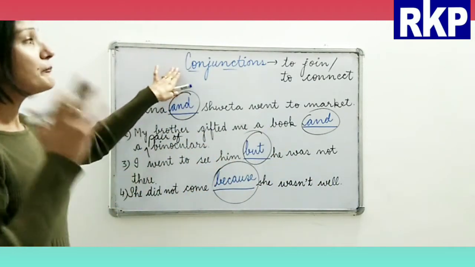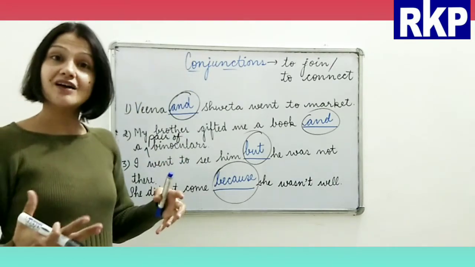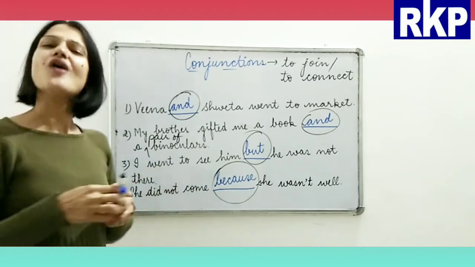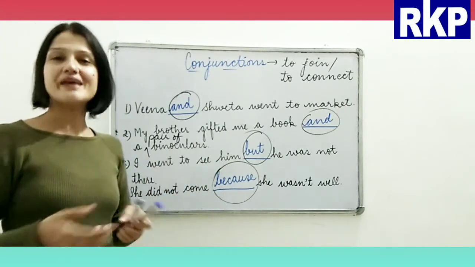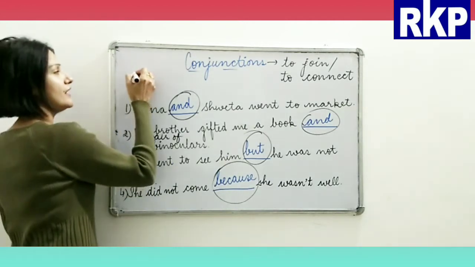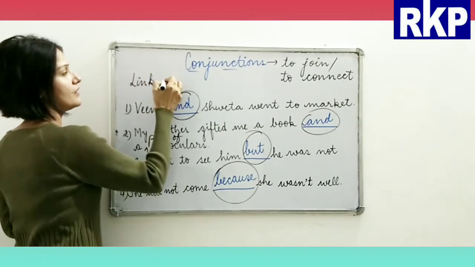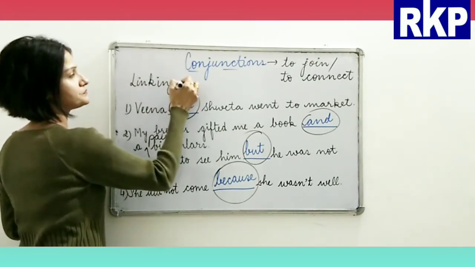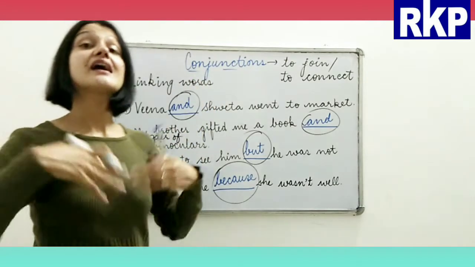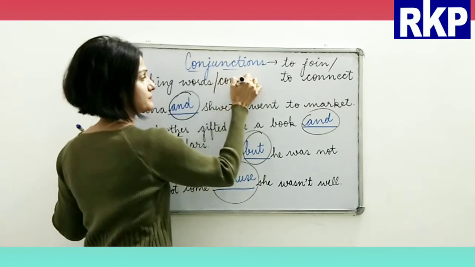So because they join all these things, like words, phrases and sentences, we also call them linking words, okay, and connecting words.